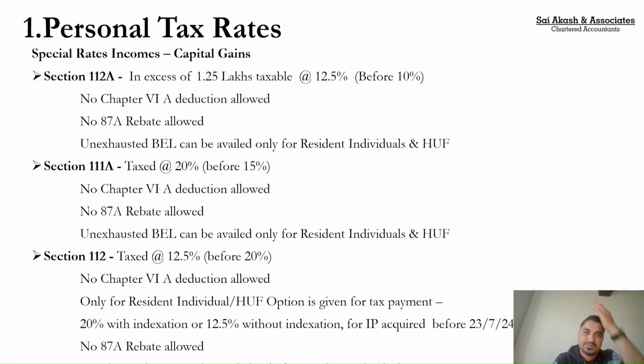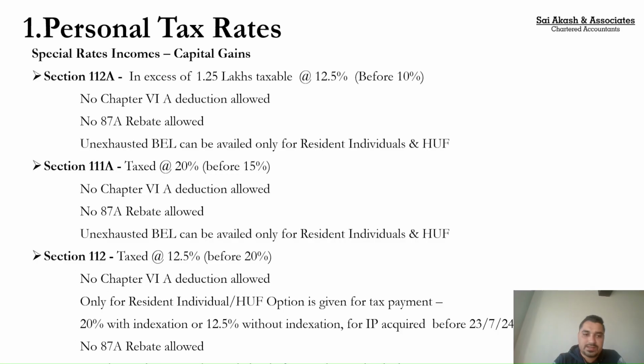Say for an example, I have 8 lakhs of capital gains. In that, 4 lakh was my basic exemption, which is still there. I don't have any other income apart from this. So out of that 8 lakhs, I set aside this 4 lakhs, and 1.25 lakhs I set aside as an exemption. Only over and above this 5.25 lakhs, I pay tax at the rate of 12.5%. Even though my total income as a whole was less than 12 lakhs, only because these are special tax rates, I have to pay tax at the rate of 12.5% over and above 1.25 lakhs.